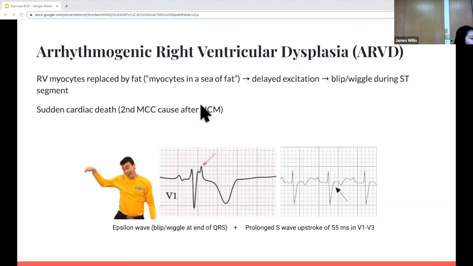So the conduction won't be as smooth. It has to get through all that fat. So that's why the conduction will be delayed. And you will see a little blip, a little wiggle, like the Wiggles and the dance that they do. So it's kind of a reminder of what the shape will be like when you look here. I was surprised to find that it fit pretty well. And then you can also see the prolonged S wave upstroke in V1 to V3. And this can cause sudden cardiac death in young individuals as well. It's the second most common cause of that, apart from hypertrophic cardiomyopathy.